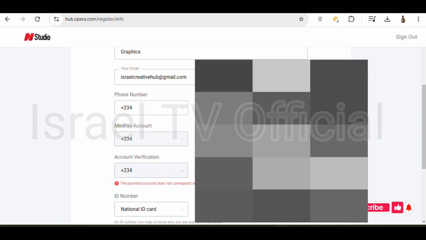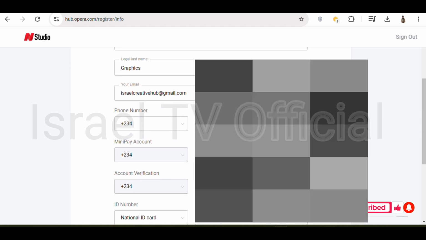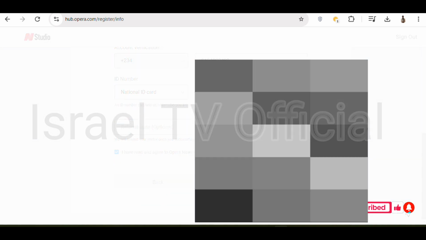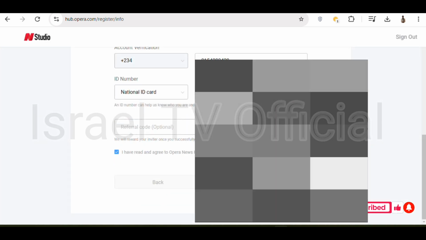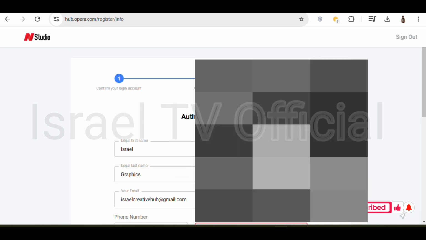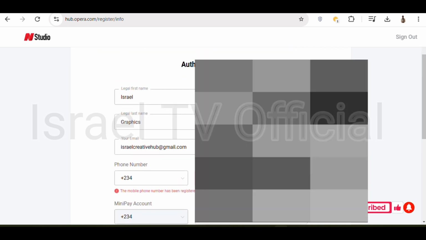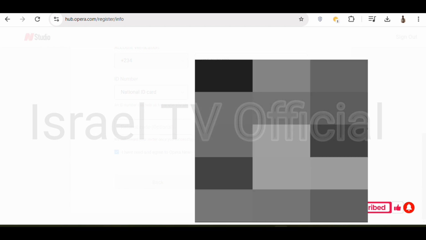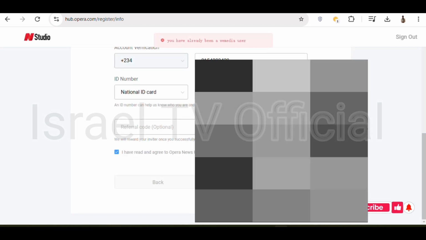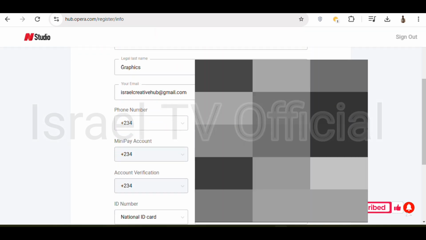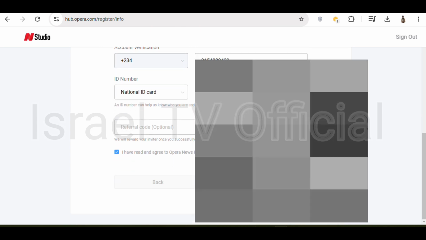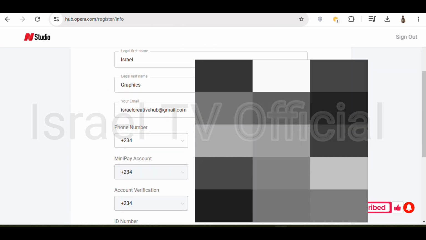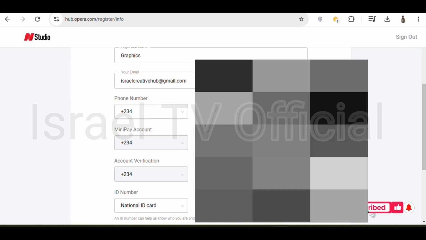Now fill in your details. For the number for your account verification, fill in your national ID card number for Nigerians, or you can use your BVN, depending on the one you used. I used my NIN, and as you can see on the screen, I covered it. Now I've successfully logged in. If you face issues with the phone number, I decided to cover this place for security reasons. You can use the same number you use for your MiniPay account for your account verification.